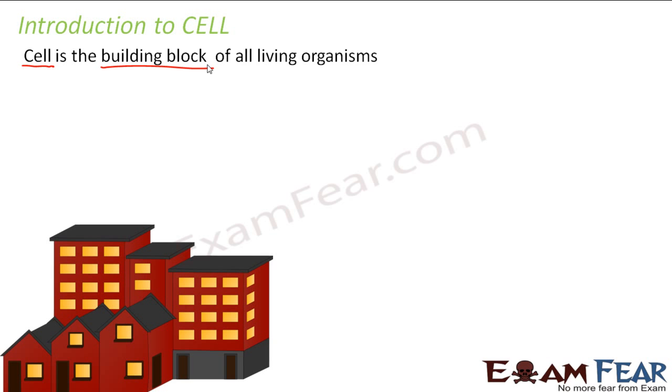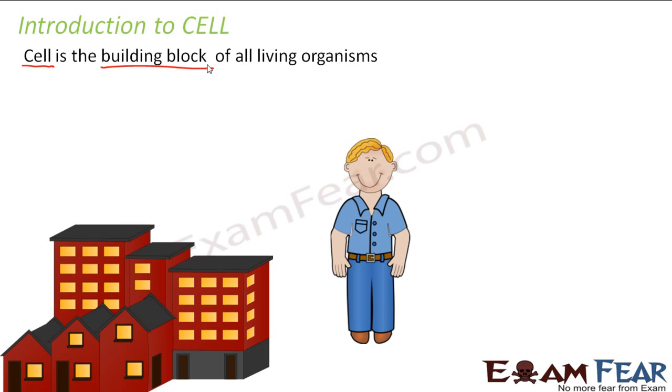In a very similar manner, every living organism, be it a human being, maybe I, you, or whoever it is, all of us are made up of cells. That means even inside our body, we have smaller identical units present everywhere, and each such unit is known as a cell. It is exactly similar to the example of bricks and house.